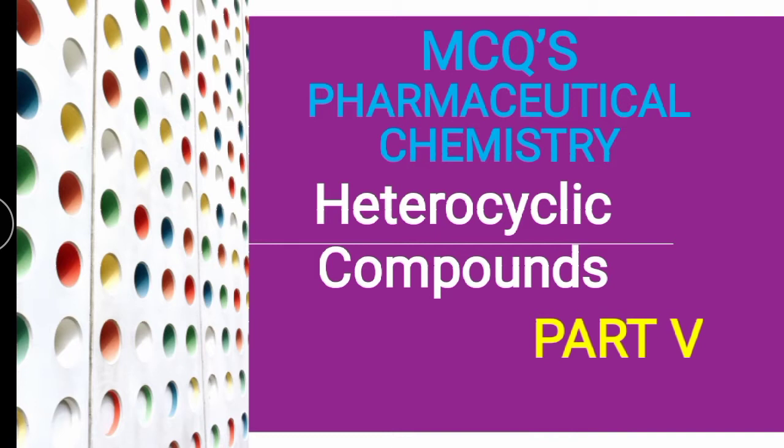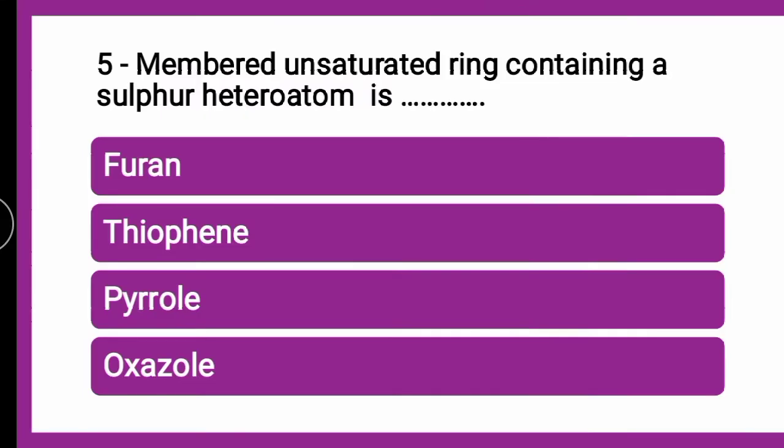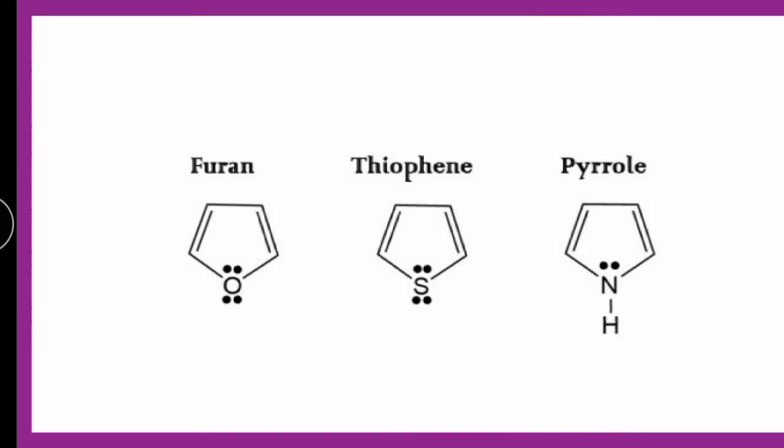So to start with the first MCQ, the question is: five-membered unsaturated ring containing a sulfur heteroatom is dash. Whether it is furan, thiophene, pyrrole or oxazole, the correct answer is thiophene.